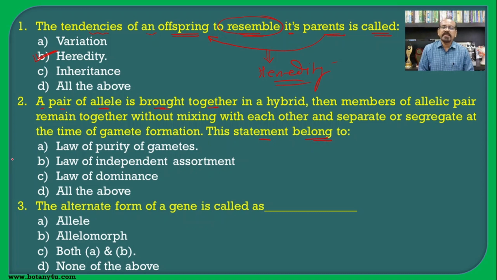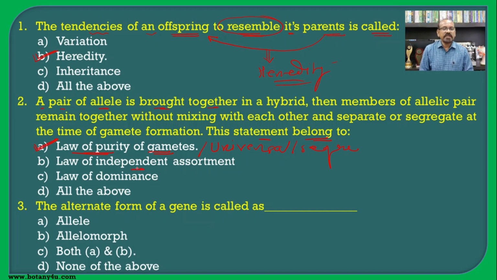So this is the statement of law of segregation, which is also known as law of purity of gametes or the universal law. So we can provide the answer in the form of either law of segregation, law of purity of gametes, or the universal law. And hence the correct answer for this question is law of purity of gametes.